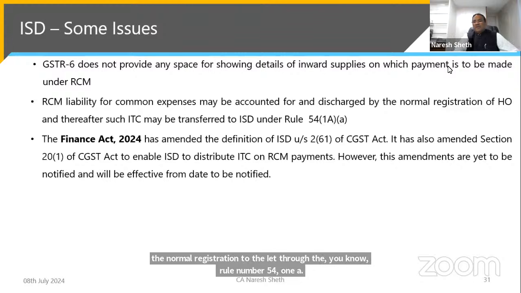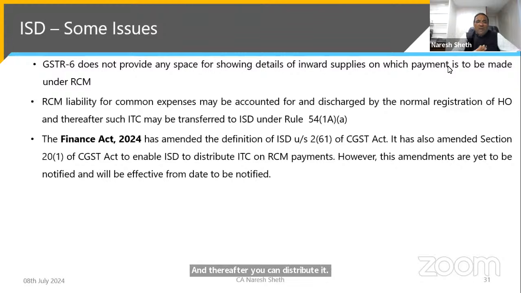But this anomaly has now been amended by the Finance Act 2024. They amended the definition of ISD and amended Section 20, and this enables the ISD to make payment under RCM.